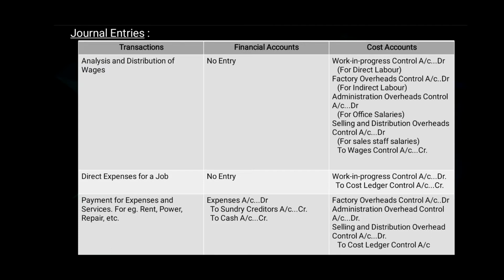17. Payment for expenses and services. For example, rent, power, repair, etc. In financial account the journal entry will be expenses account debit to sundry creditors account to cash account. Journal entry for cost account will be factory overheads control account debit, administration overhead control account debit, selling and distribution overhead control account debit to cost ledger control account.